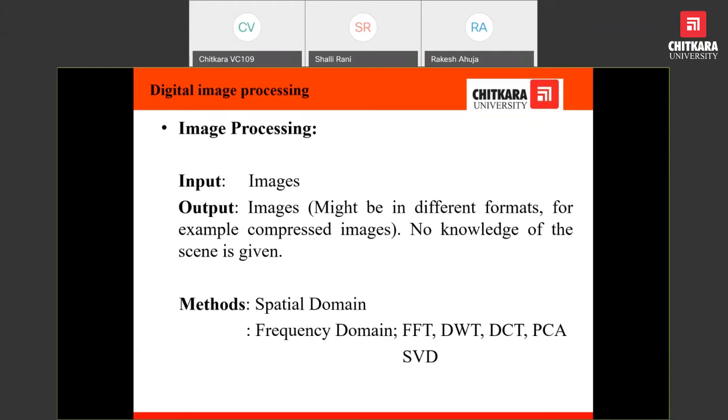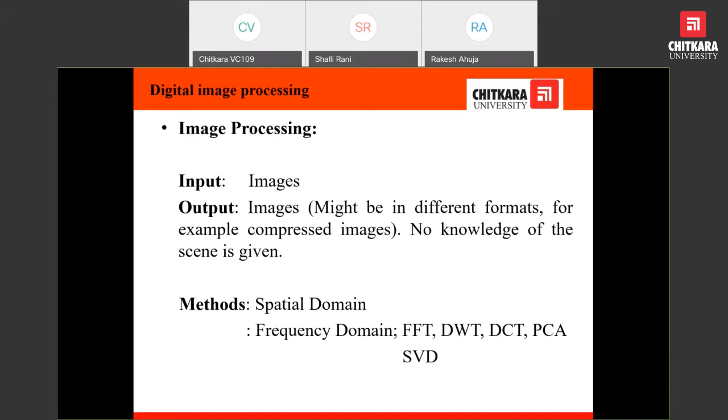Definitely use the word processing the image. Processing means some input would be needed, and what output we may get. We are processing the image, so what input we have to give? Definitely the image. We will give the image, and what output? Definitely we will be getting the image. In case of image processing, image is an input, as well as image is also termed as output.